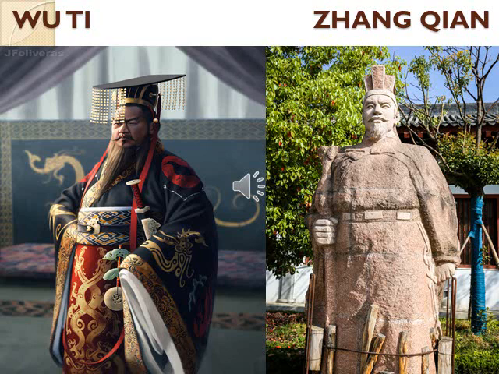So Wu Ti, the most important emperor of the Han dynasty, expanded the empire and built many public amenities. He sent Zhang Quan as an emissary to the west in 138 BC and thereby paved the way for the opening of the Silk Road in 130 BC. It encouraged trade activities.